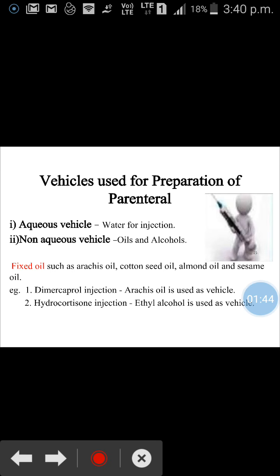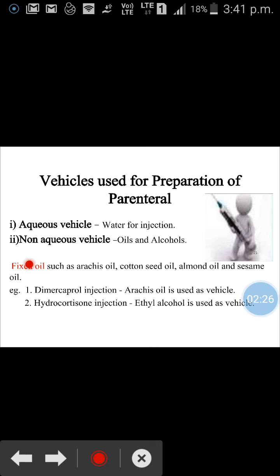Vehicles used for the preparation of parenteral. There are two types of vehicles which are commonly used for the preparation of parenteral. First, aqueous vehicle and second, non-aqueous vehicles. In aqueous vehicles, water is used as a vehicle because water is tolerated well by the body and is safest to administer. The aqueous vehicles used are water for injection free from CO2 and water for injection free from dissolved air. In non-aqueous vehicle, commonly used are oils and alcohols.